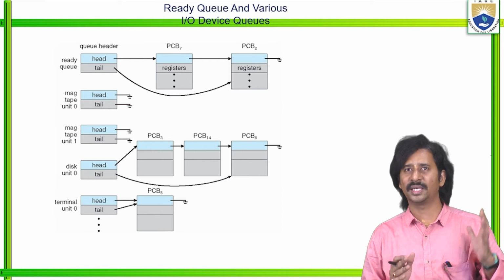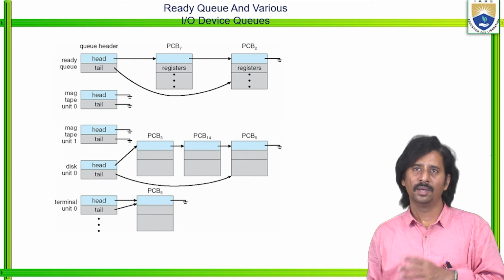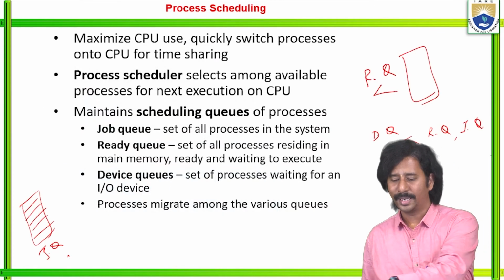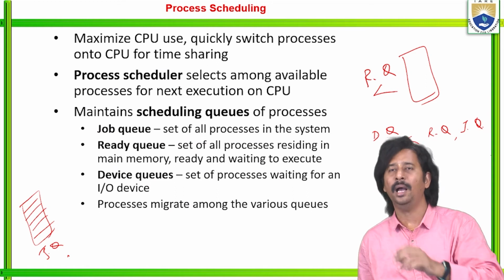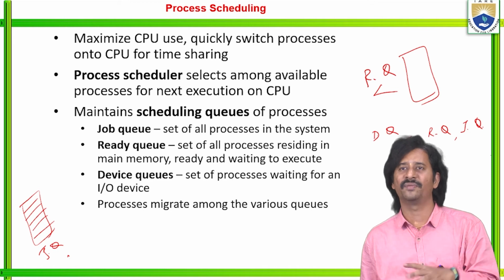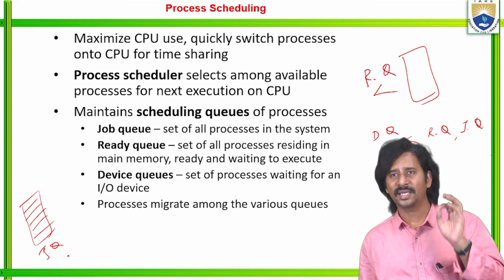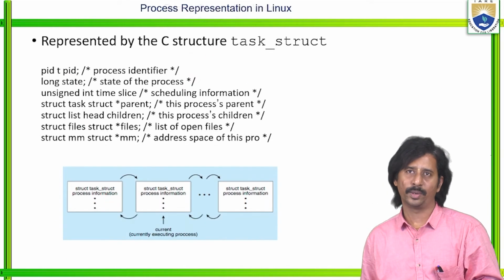So initially the job queue is there, which consists of the set of all the processes, whereas a ready queue consists of processes which are residing in the main memory, which are ready as well as waiting to execute. Similarly, device queues. So only the set of processes waiting for an input output device. So that is the device queue, right?